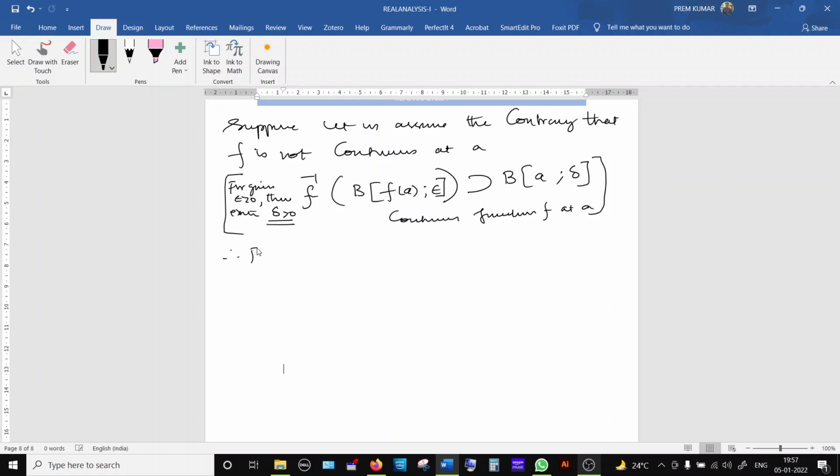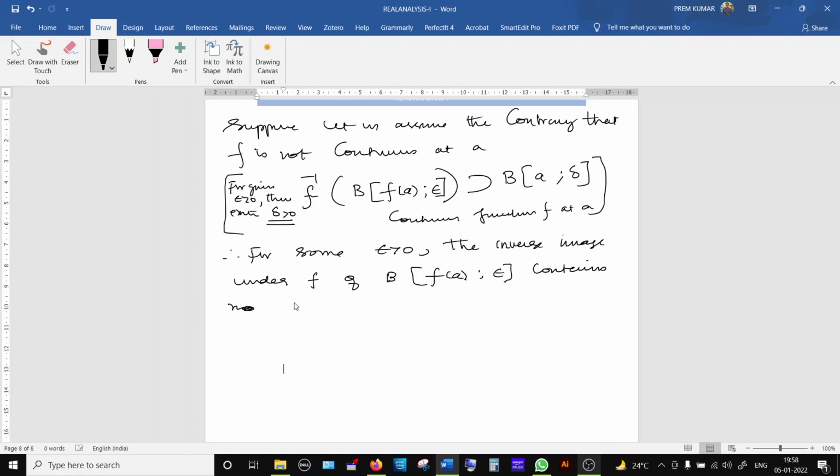So therefore, for some epsilon greater than 0, the inverse image under the function f of B of f of a colon epsilon contains no open ball about a.